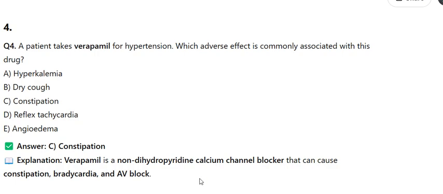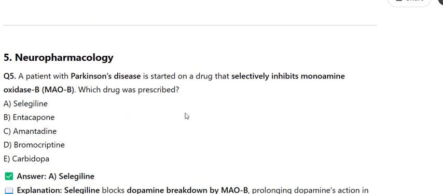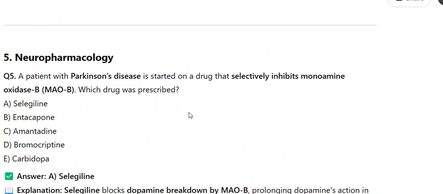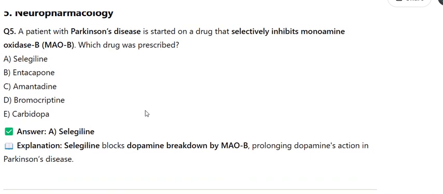5. Neuropharmacology. Q5. A patient with Parkinson's disease is started on a drug that selectively inhibits monoamine oxidase B, MAO-B. Which drug was prescribed? A. Selegiline, B. Entacapone, C. Amantadine, D. Bromocriptine, E. Carbidopa. Answer A. Explanation. Selegiline blocks dopamine breakdown by MAO-B, prolonging dopamine's action in Parkinson's disease.